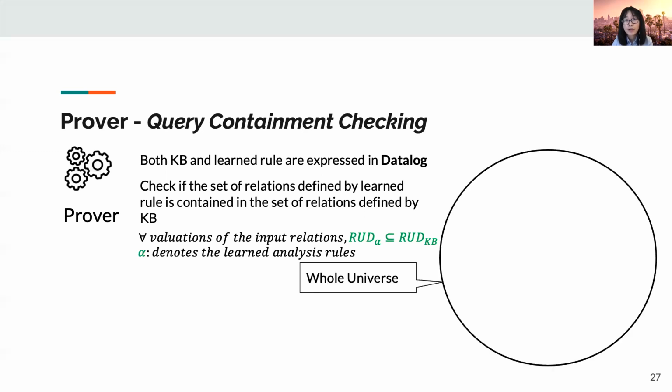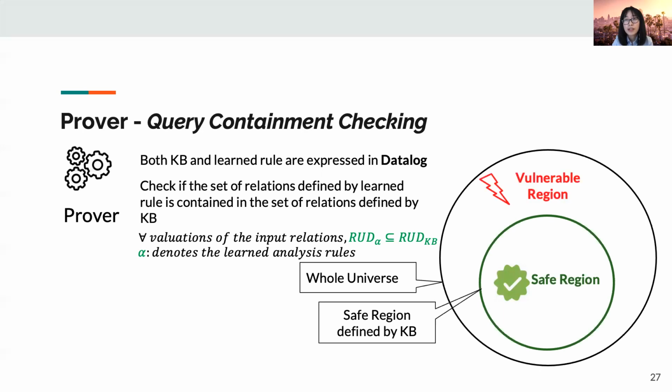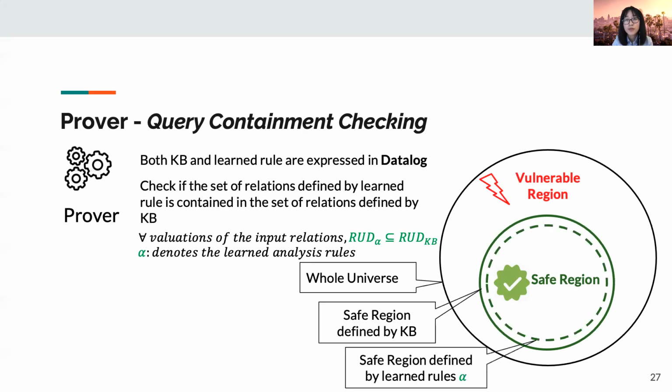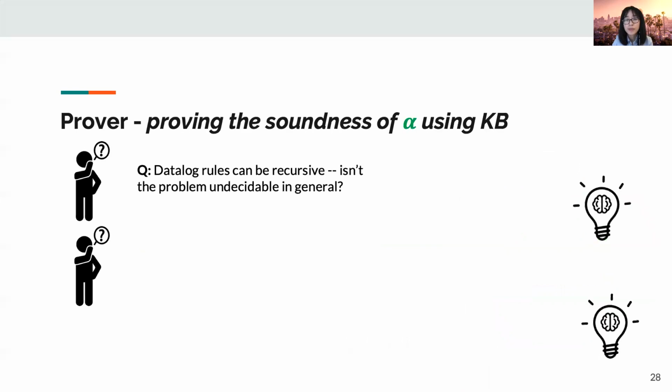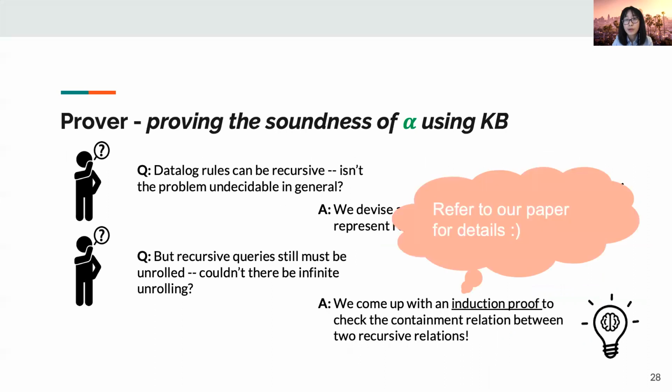The black circle represents the whole universe, which consists of all the variables. The green circle represents the safe region defined by the KB. The complement of the safe region is the vulnerable region. The green dashed circle represents the safe region defined by our learned rules. As long as the green dashed circle is inside the green circle, we can prove that our learned rules are sound. This may sound intuitive, but still ambiguous to you. We highly recommend you refer to our paper for more details.